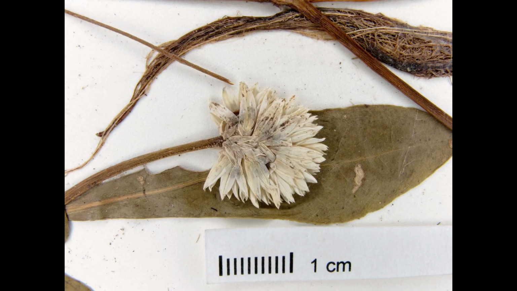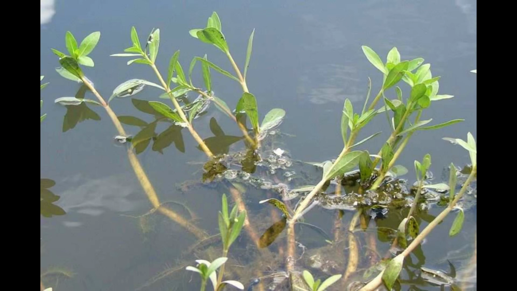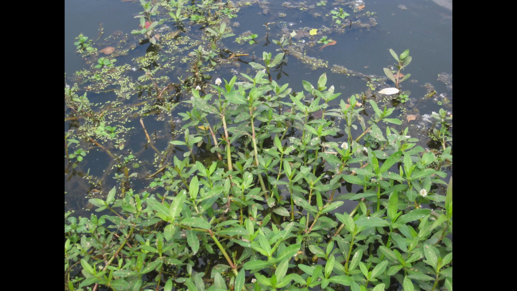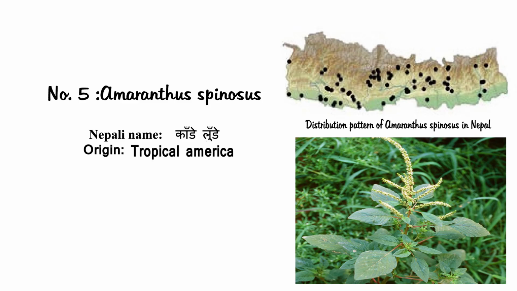Although it can reproduce vegetatively and by seed in its introduced area, in Nepal it is known to reproduce vegetatively only. Water currents spread stem pieces, contaminating farmlands and grasslands. Management of this weed: physical eradication can effectively manage this weed in small areas, but doing so comes with a significant labor cost. On the other hand, combined physical, chemical, and biological approaches are required for successful control in broad areas. Number 5, Amaranthus spinosus.